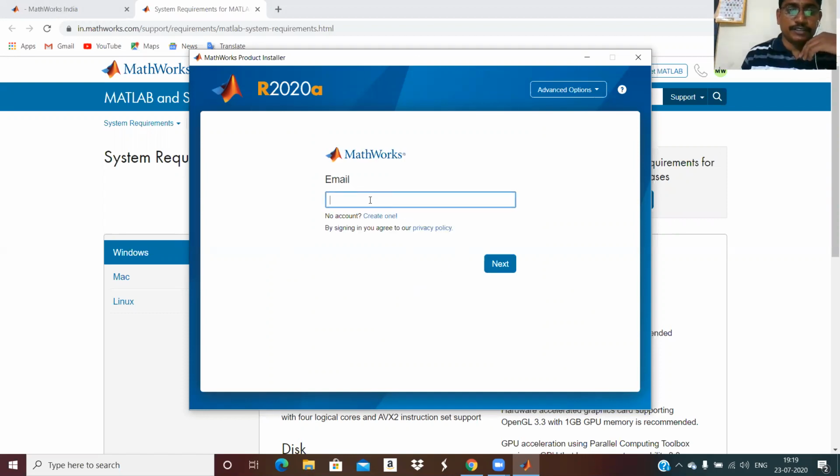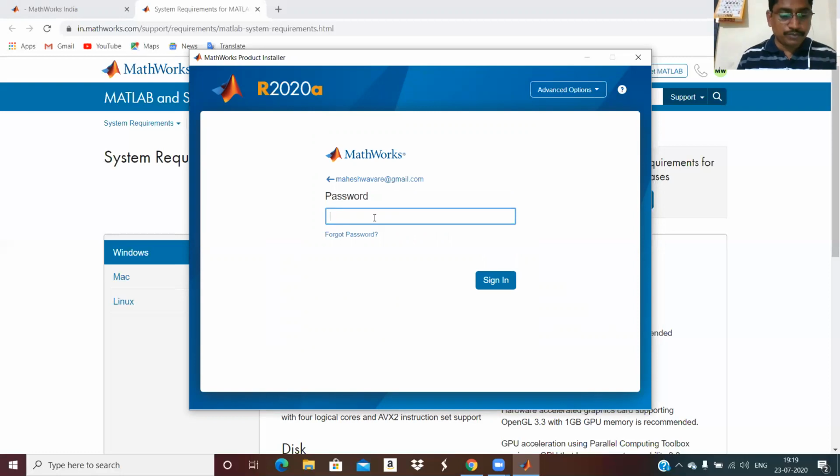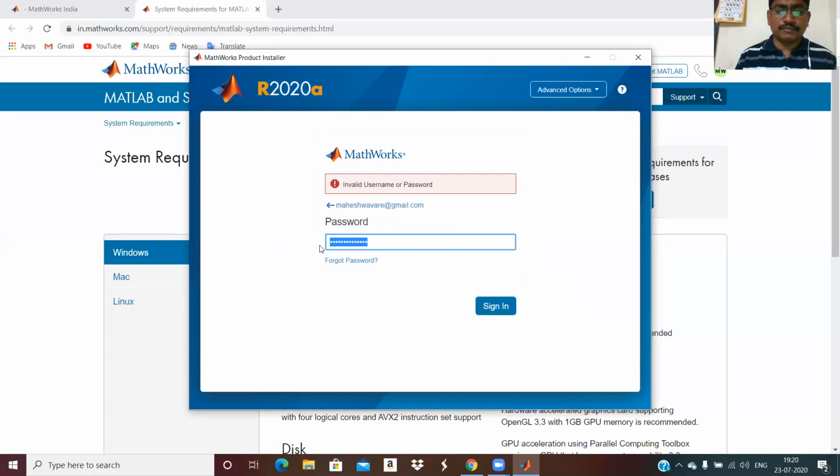Once again, it is asking for email. So just type the email of your MathWorks account. Don't use a different email here. Next, keep the password in mind. You need to use a capital letter, special characters, and numbers, and you have to remember that. If you forget, you can reset it. Okay, it says my password is invalid. Okay, let us see.